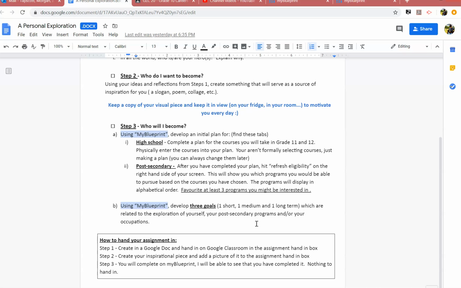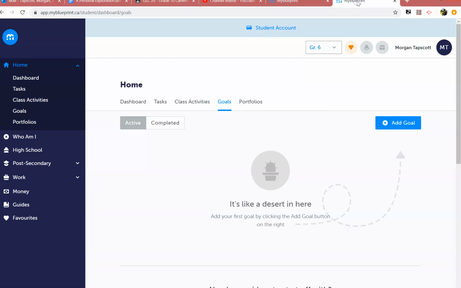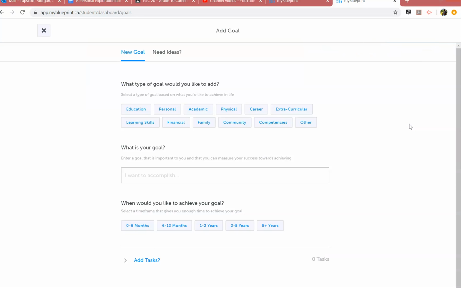They can be related to anything. Either the exploration of yourself, so what you've learned about yourself or what you want to learn. The post-secondary program, so maybe you really want to get into a certain program. What goals do you have to set for yourself to get there? Or your occupation, so maybe skills you need to learn, programs you need to take, things like that. So 3 goals. When you hit add goal, you can specify what type of goal it is. So maybe it's a physical goal, a personal goal, academic, financial, whatever type of goal it is.